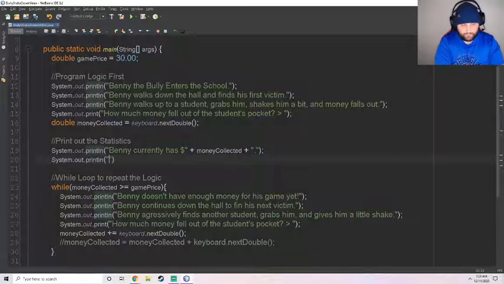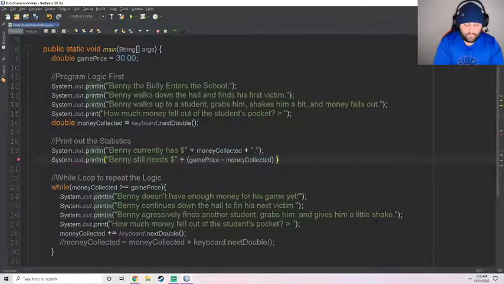So Benny still needs... All right, and to figure out how much he needs, we need to take game price and subtract money collected, right? So 30 minus whatever he has, just like that. All right, so these are our statistics.